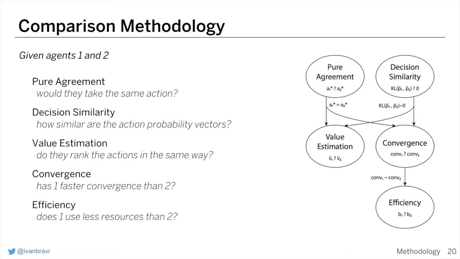Then we can look at the value estimation, so if the two AIs are ranking the actions in the same way. Or we can look at the convergence, so if one AI converges to a stable solution earlier than another. And finally, in the case where the convergence is more or less the same, we can then measure the efficiency, so if the overall budget used is less or more for one of the two agents.